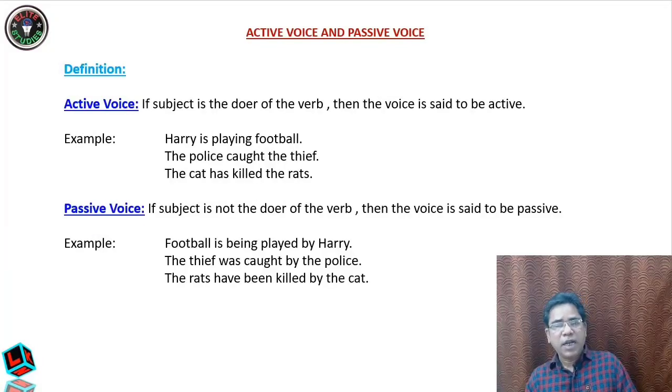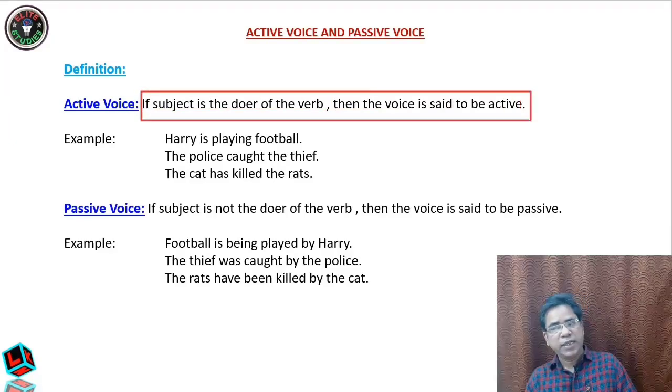Questions may be asked to you whether the given voice is active or passive. So to identify whether the voice is active or passive, what you have to do? If the subject is the doer of the verb, this is very important. I have told you what the subject is. The subject generally comes before the verb and the object comes after the verb.